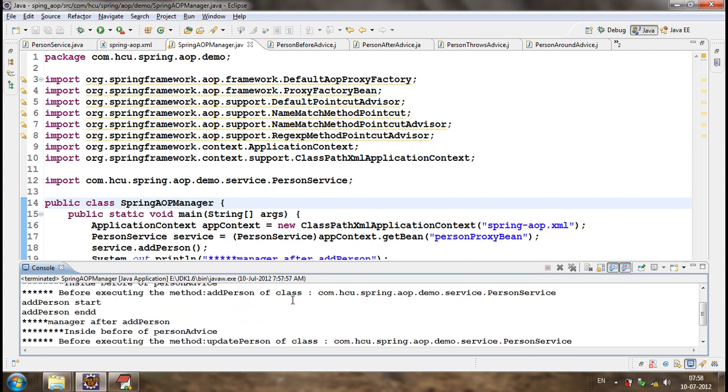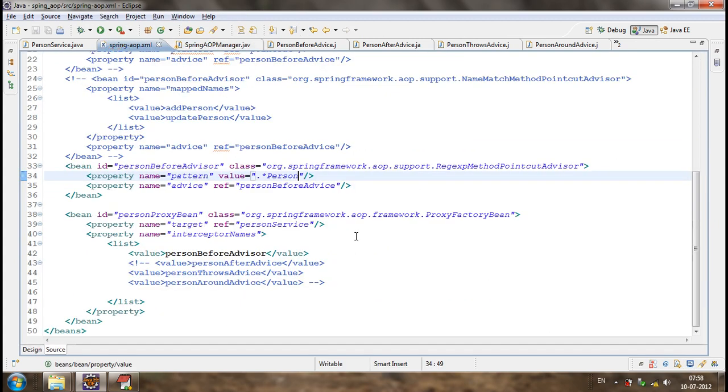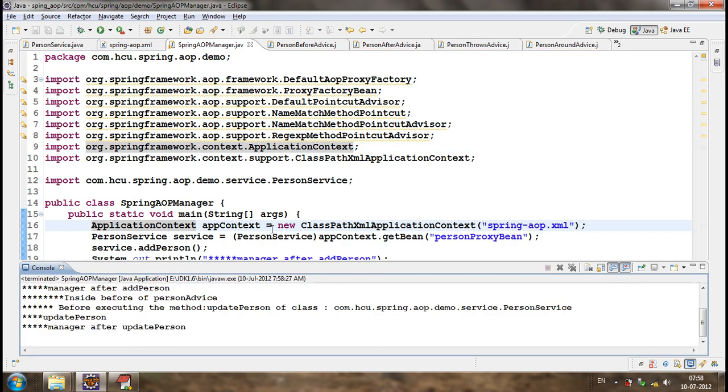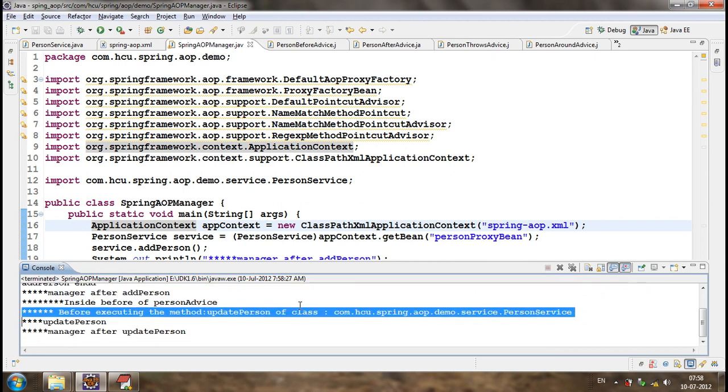This is correctly executed just because it ends with person. But why is this not executing? We should give it in some sequence: something, update, something. So it is executing before executing method update person.